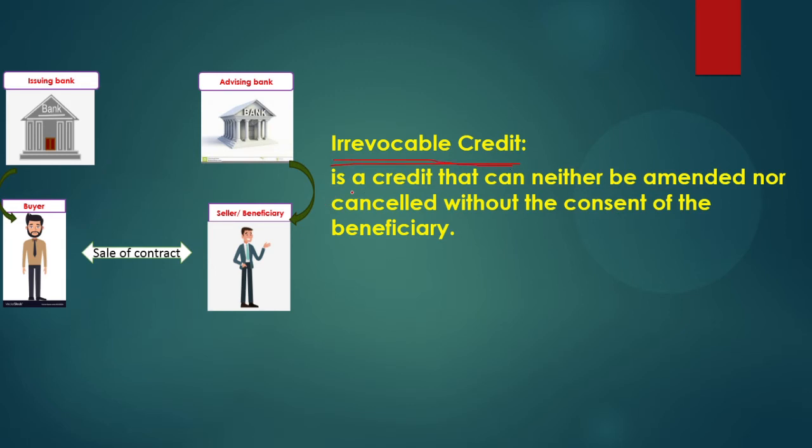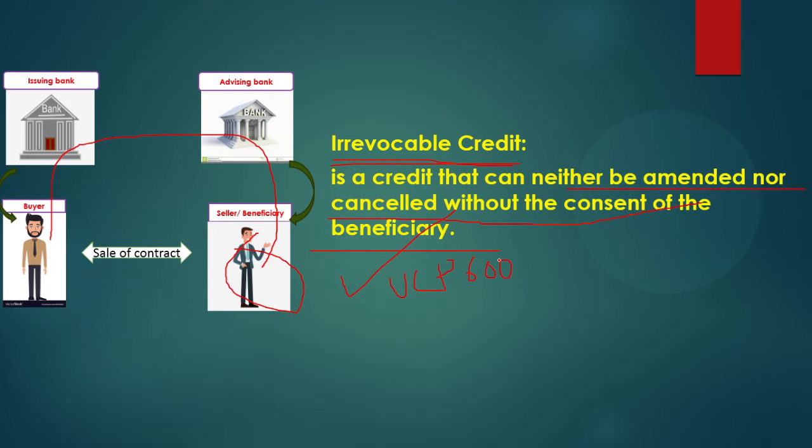That is, in this LC produced by the advising bank, without notice it can neither be amended nor cancelled without the consent of the beneficiary. Without the consent of the beneficiary, nothing can be done in this irrevocable LC, and this irrevocable LC is accepted by what? UCP 600. A revocable LC is not accepted by the UCP 600. That means it is not in the uniform practices.